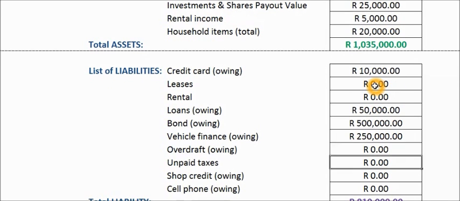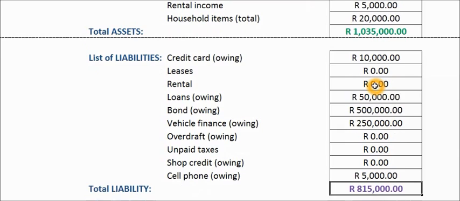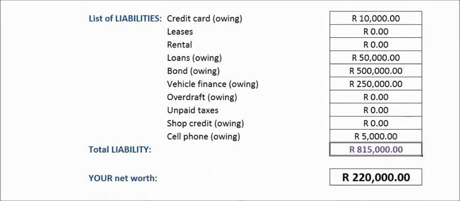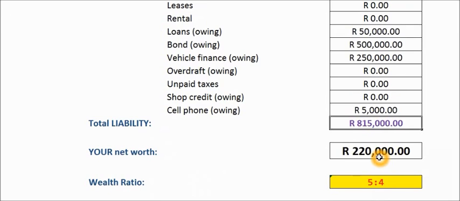If you do have that, it can be populated to add up, and say maybe till the end of your phone contract, you owe another say 5,000. So that means your liabilities are 815,000 as of today when you populate all of this. That means that your net worth is 220,000 rand.